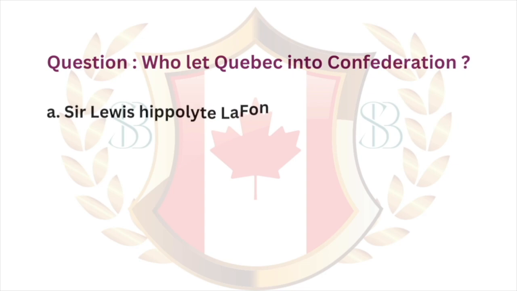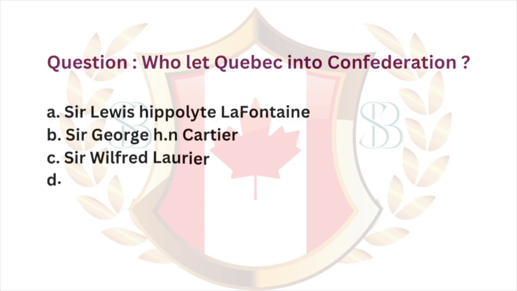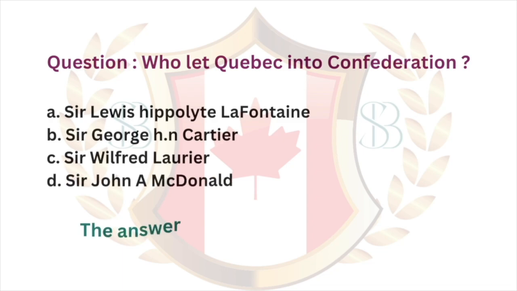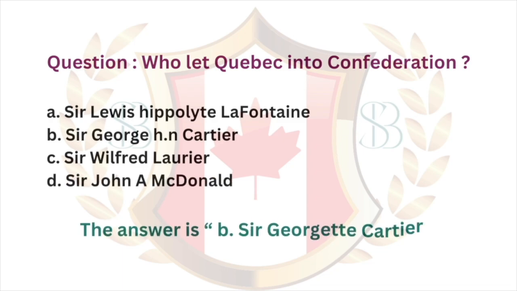Question. Who let Quebec into Confederation? A. Sir Louis Hippolyte Lafontaine. B. Sir George H. N. Cartier. C. Sir Wilfrid Laurier. D. Sir John A. Macdonald. The answer is B. Sir George Cartier.